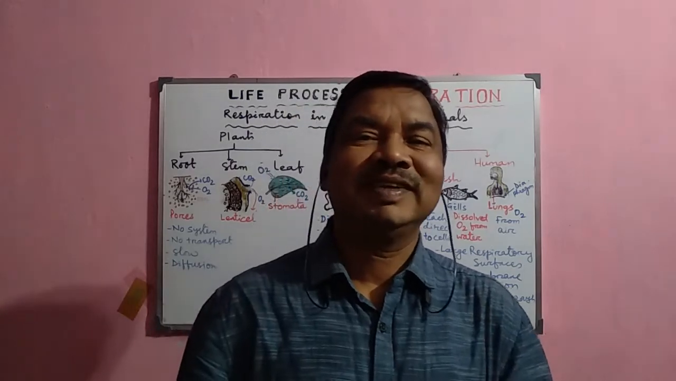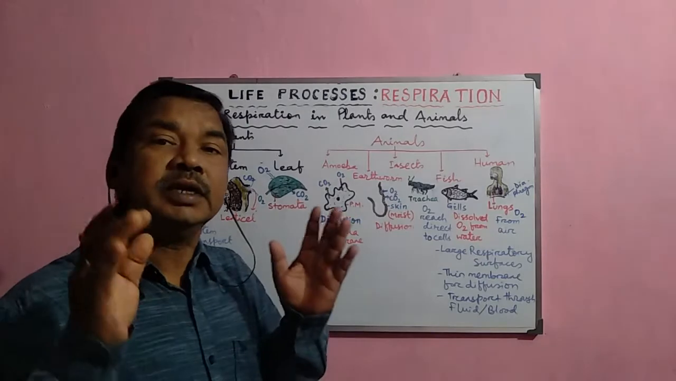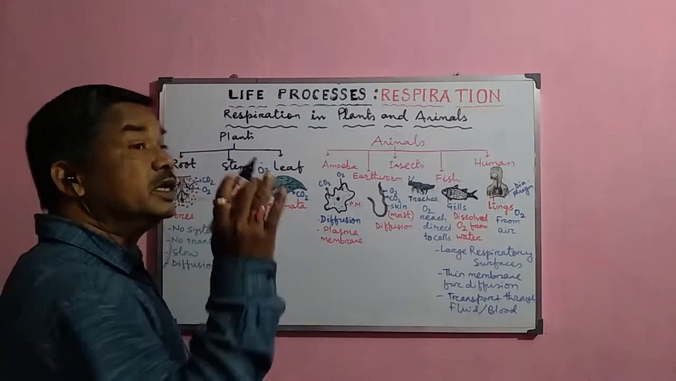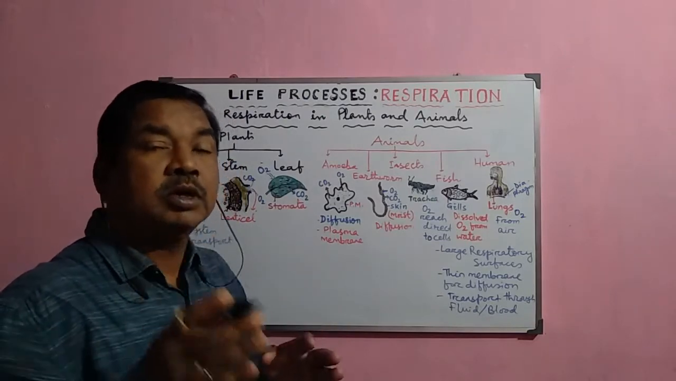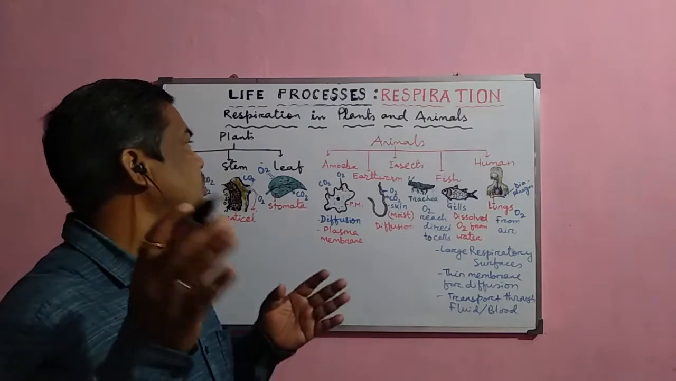Morning students, in this video I shall discuss respiration in plants and animals. Normally the respiration process includes the intake of oxygen, then releasing energy from food, then the removal of carbon dioxide, which is the byproduct of this process.